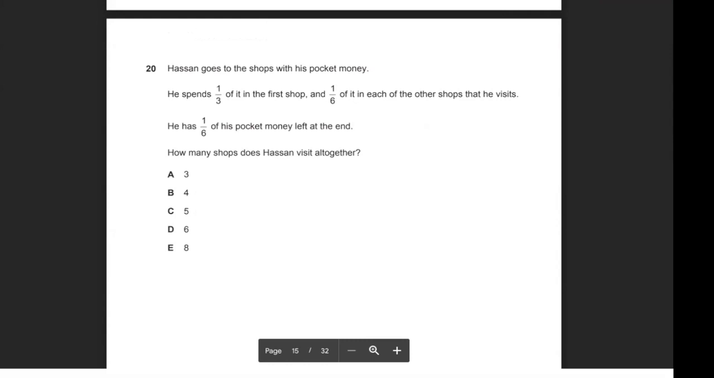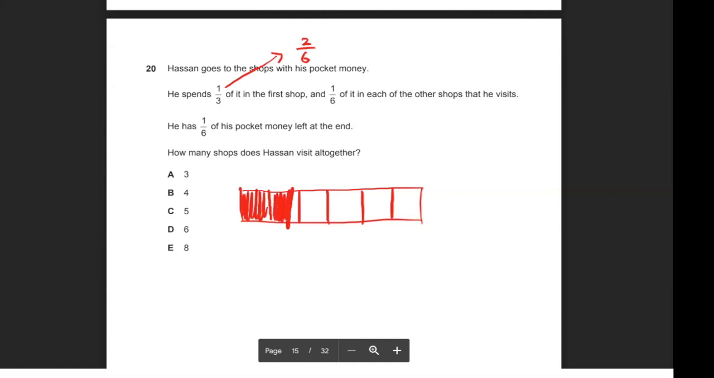Another way that you can do it is just draw a diagram. So let's draw a diagram with 6 parts in it, okay? 1/3, and if I want to make it out of 6 parts, what I do is just times the bottom and the top both by 2. So 1/3 is equal to 2/6. So if he spends 1/3 in the first shop, that means he spends 2 pieces out of the 6 pieces in total. So that's the first shop that he visits.